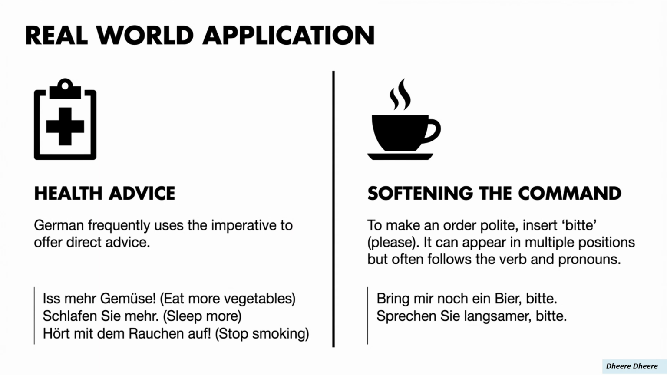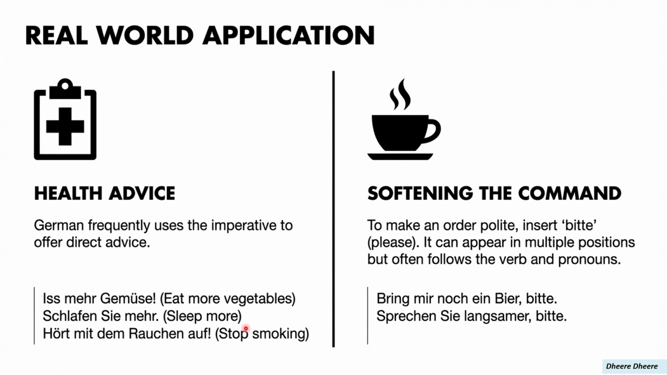Let's have a look at a real-world application of the imperatives. German often uses the imperative forms to offer advice. It could be health advice, financial advice, or any other form of advice. For example, iss mehr Gemüse, which means eat more vegetables. Schlafen Sie mehr, which means sleep more. Hört mit dem Rauchen auf, which means stop smoking. Rauchen means smoking, and the infinitive verb aufhören means stop.